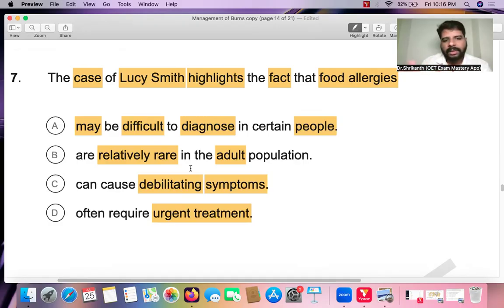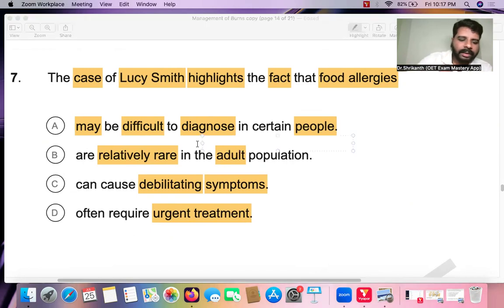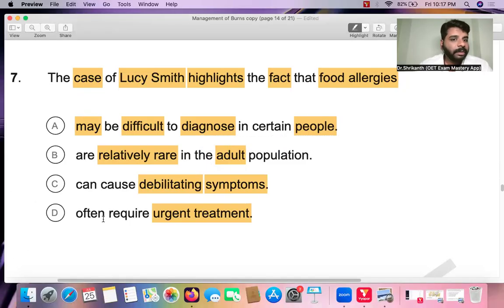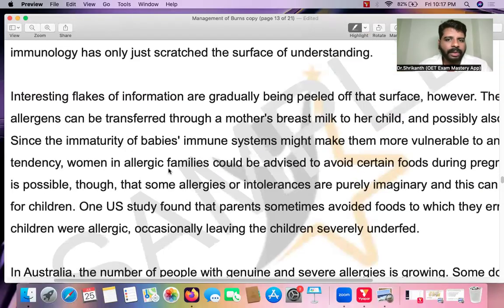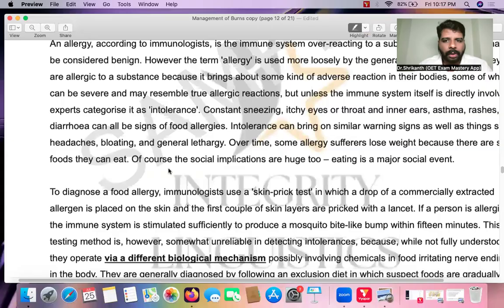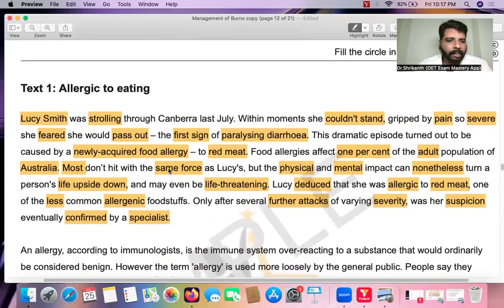But even if, let's say, they had written "Australian": food allergies are relatively rare in the Australian adult population. Even if Australian is mentioned, do you think we can choose answer option B? They have mentioned that 1% of the Australian adult population is affected by food allergies.